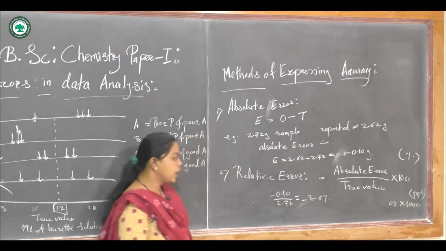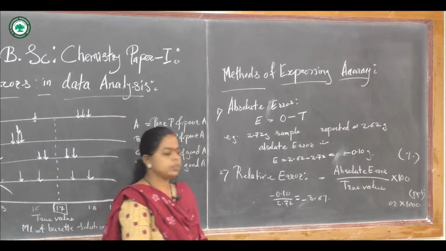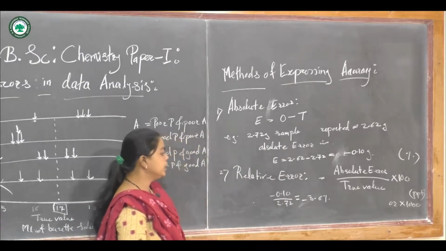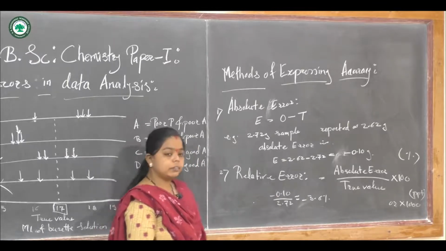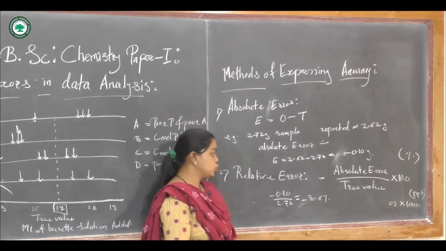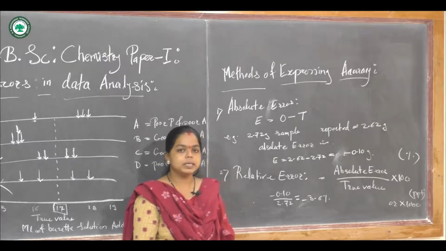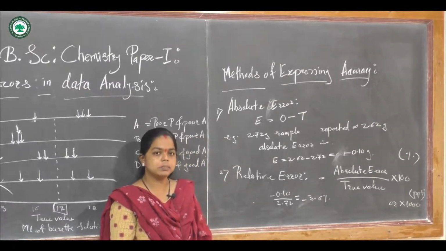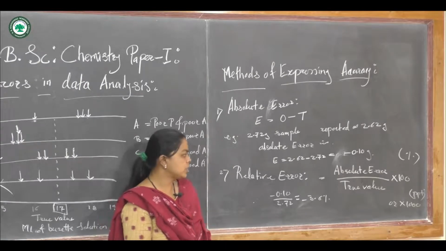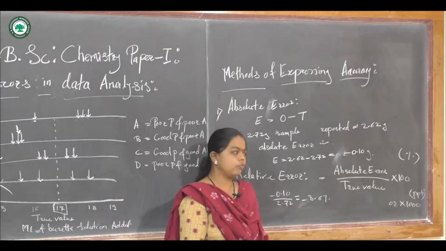Similarly, another type of error is the relative error. The relative error is defined as the ratio of the absolute error to the true value, multiplied by 100.